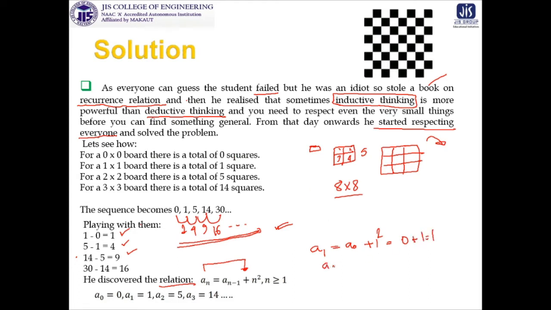And then when you are thinking about a2, it is a1 plus 2 square, that is 1 plus 4, that is 5, and a3 is equal to a2 plus 3 square, that is 9 plus 5, so it is 14, and so on. So in this pattern you can go up to a4, a5, a6, a7, a8, and your job will be done. So this is the beauty of counting techniques, and obviously I should say the beauty of counting techniques in a logical manner.